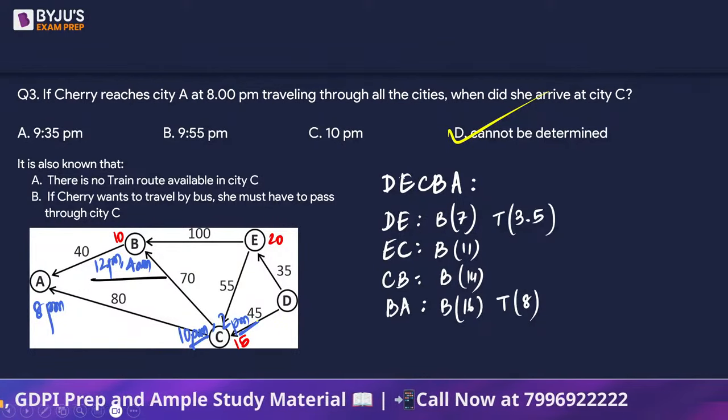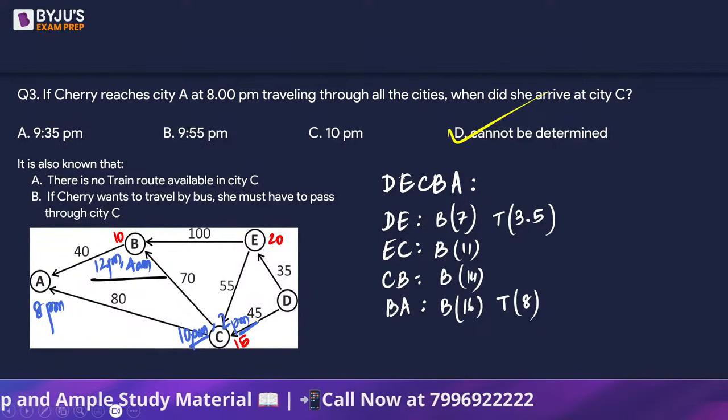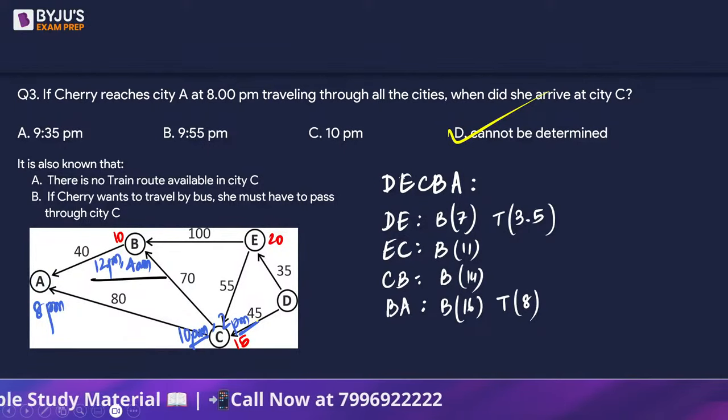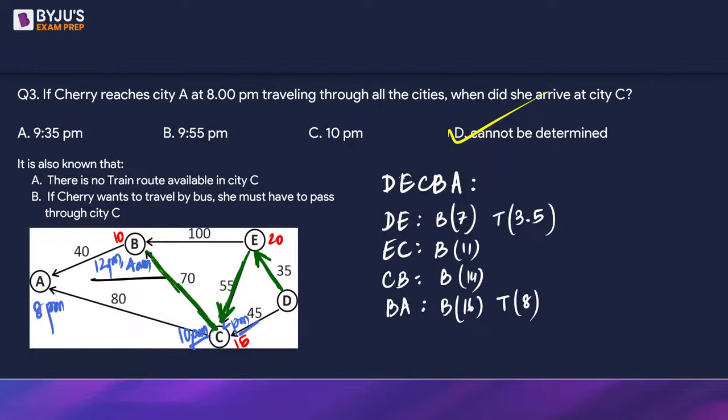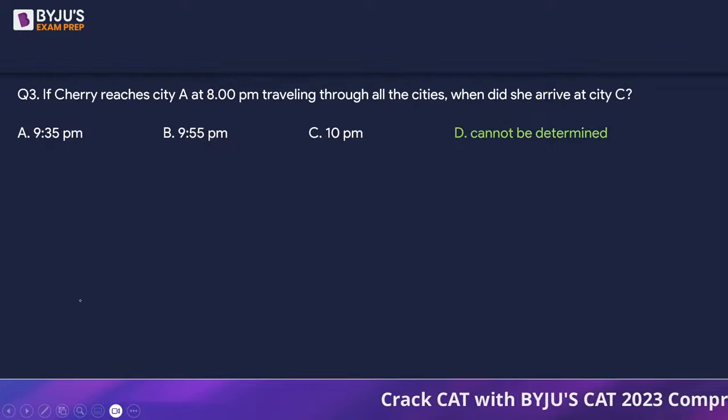So that's a completely different pair of timings, right? The only possibility is to go DE, then EC, and then CB. It says that you can cross through all the cities. Okay, D should be the answer.